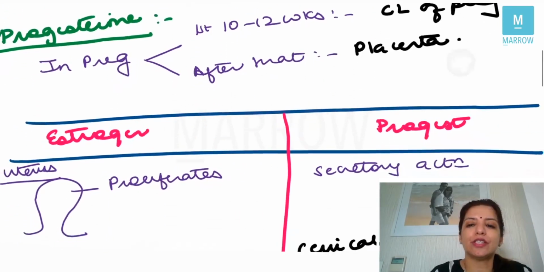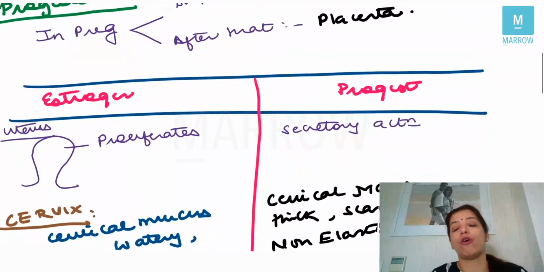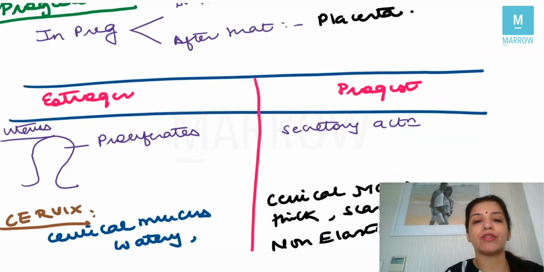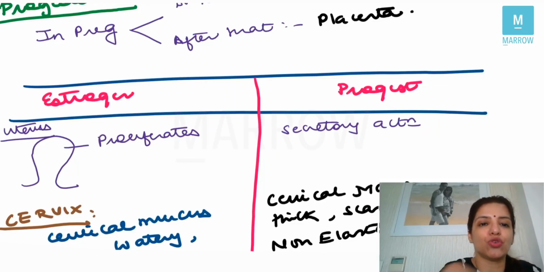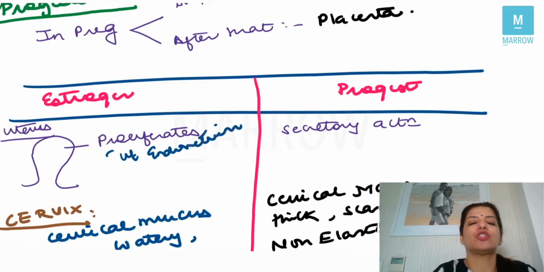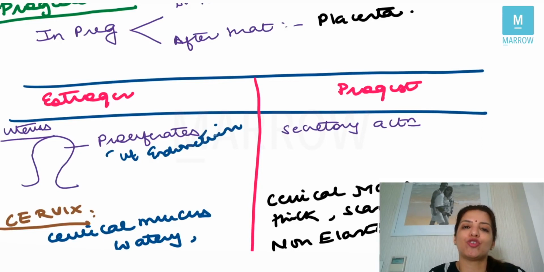Now there are certain properties of estrogen and progesterone which you have to remember, that is, how estrogen and progesterone act on the various organs. How estrogen acts on the uterus: estrogen is going to proliferate the uterine endometrium, and because of that, estrogen should never be given alone to a female of reproductive age, because it will lead to endometrial cancer.